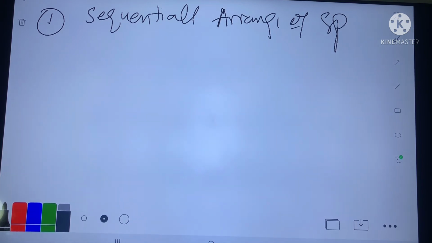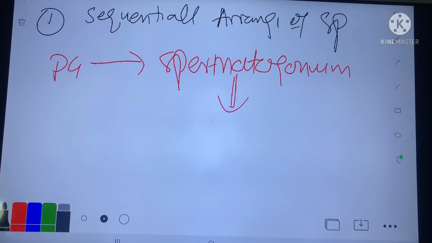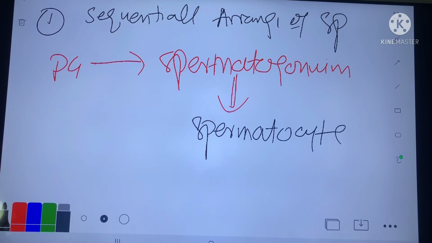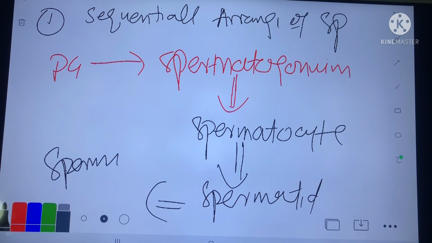First the PG cell comes to the testes, then it forms spermatogonium. Then spermatogonium forms spermatocytes, primary and secondary spermatocytes. Then it forms spermatids. Then spermatozoa. So this is the sequential arrangement.